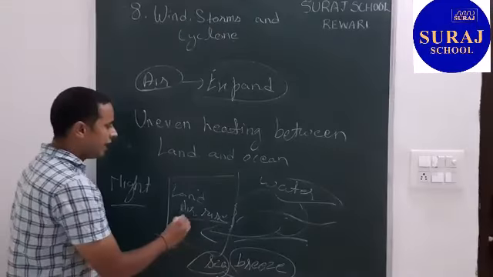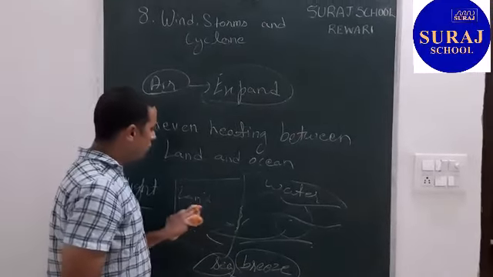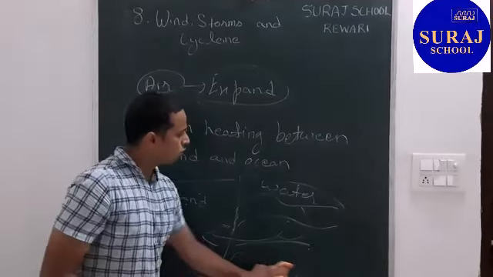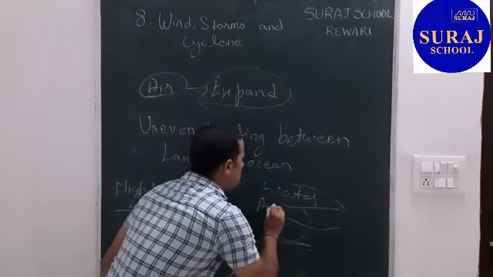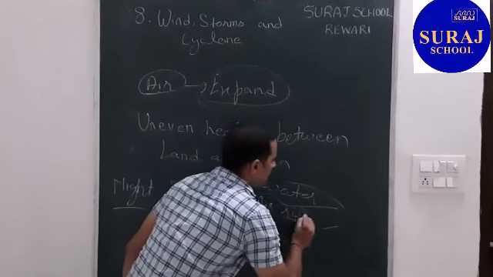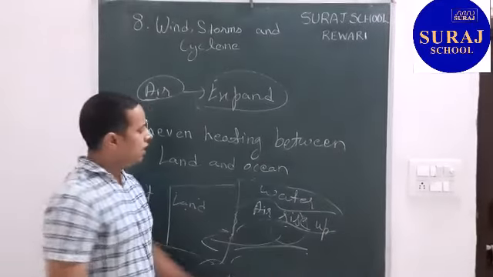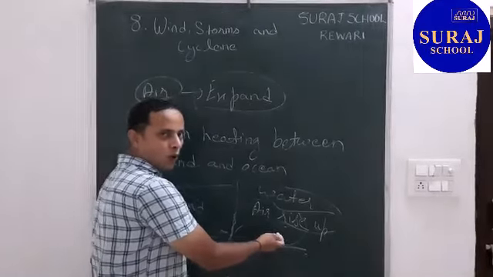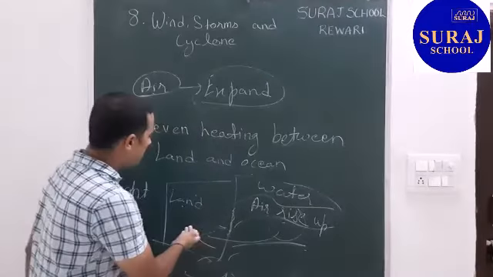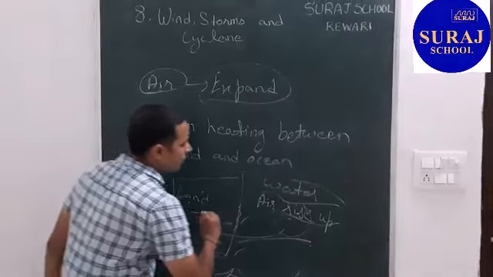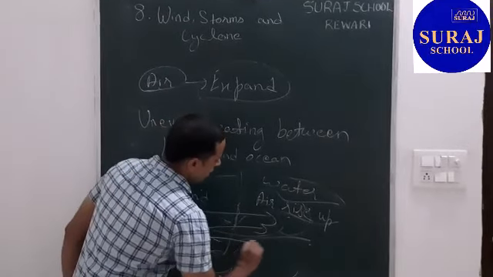At night, the air over land gets cooled, but the ocean is warm. So here the air rises up. The pressure of air over the ocean reduces, but the pressure over the land is higher. So to overcome this pressure difference, air from land goes to the ocean.